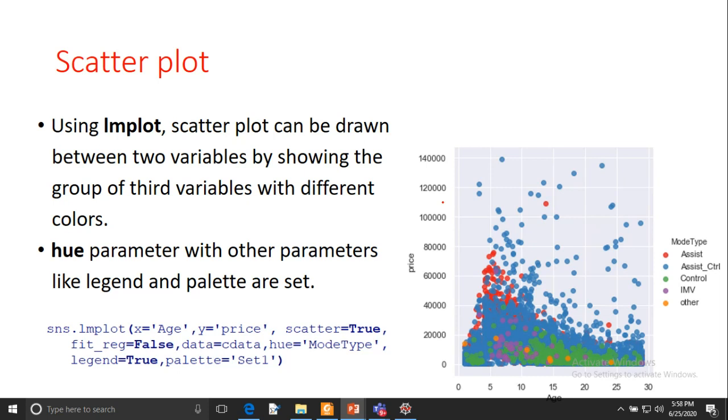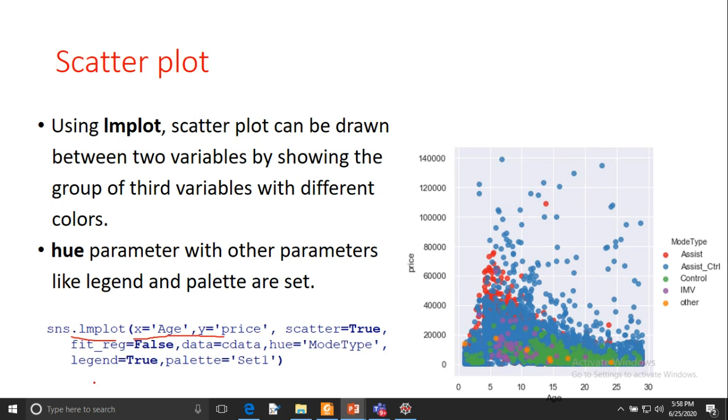If you see, by mode I have created this plot. I am calling sns.lmplot, and I am passing the x and y axis, age and price, and scatter is equal to true, and fit_reg is equal to false, and data I am passing, and hue is equal to mode type. This is the third variable. So by mode it will show the points on the graph plot in different colors.